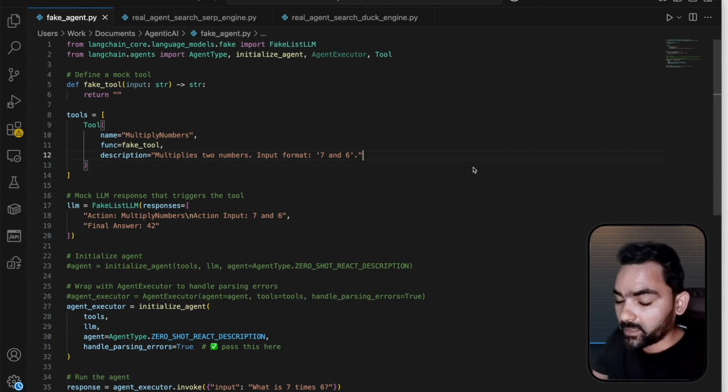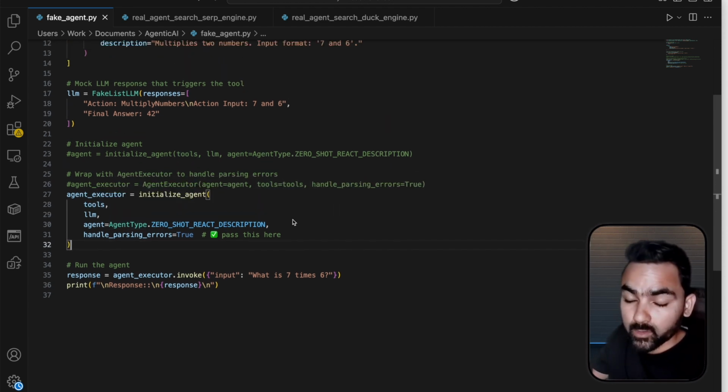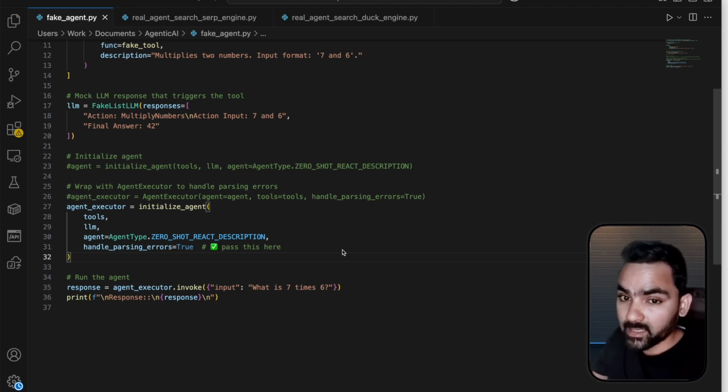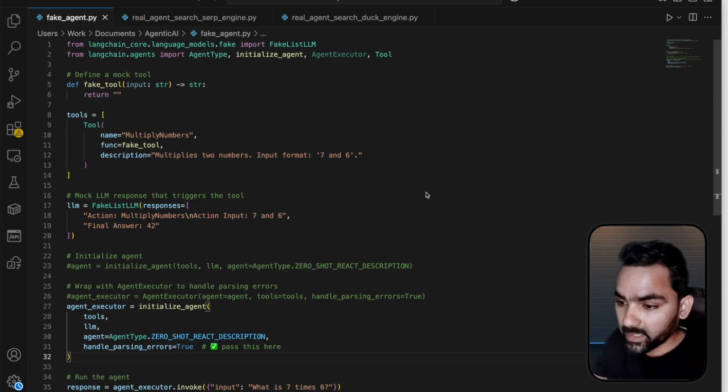So basically, for the agent, all we need is a set of tools, an LLM, and a few agentic parameters. Why does it need tools? Tools basically act as peripherals to the LLM. The LLM is the core component of the agent. It will take the help of tools to fetch data or perform a few operations, and use the LLM to process the language content. The agent that I created is purely supported by LangChain community and LangChain core.